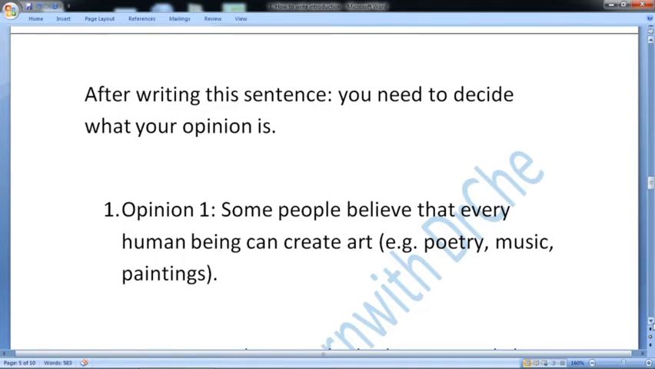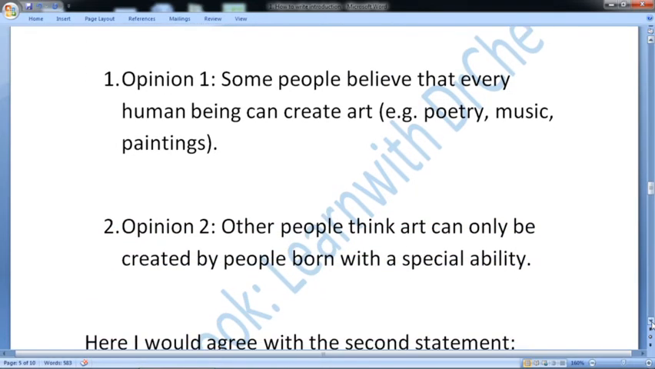In this essay, opinion 1 is some people believe that every human being can create art, has the ability to write poetry, music, painting. And the second opinion is some people think that art can only be created by people born with a special ability. This is opinion number 2. Now you have to decide before writing the introduction what your opinion is. Either you agree with the first opinion, or you agree with the second opinion, or you partly agree with both opinions.